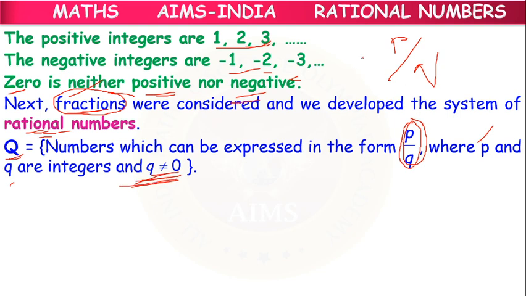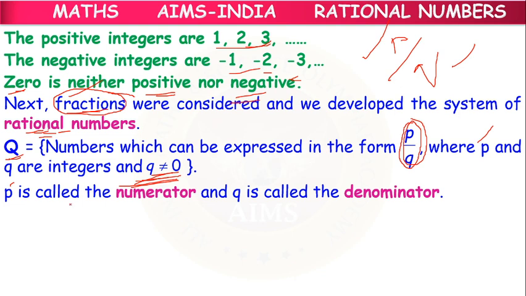In P by Q, P is the numerator, Q is the denominator, and the denominator should never be equal to 0. So that is the condition. These are considered rational numbers.